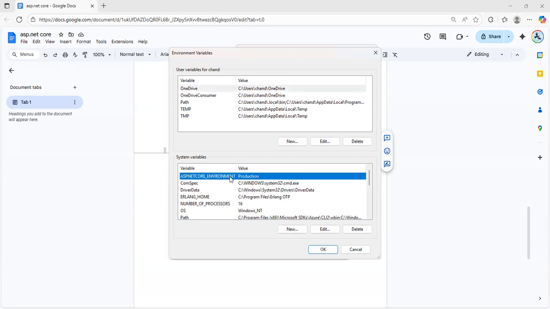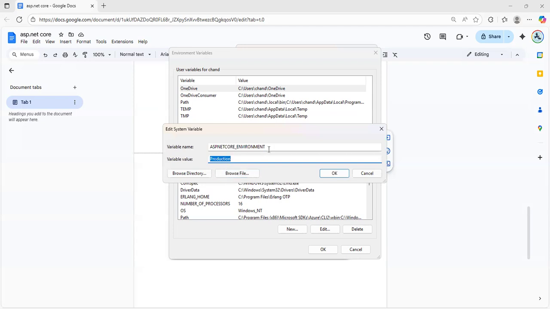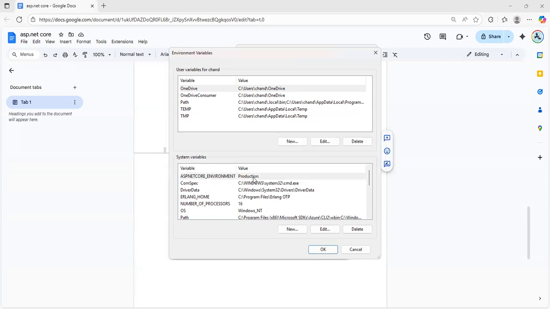Click on it. I have already added ASPNETCORE_ENVIRONMENT as Production. If it is not available, when you deploy the application in production on the server, you can add it as an environment variable: ASPNETCORE_ENVIRONMENT, Production.